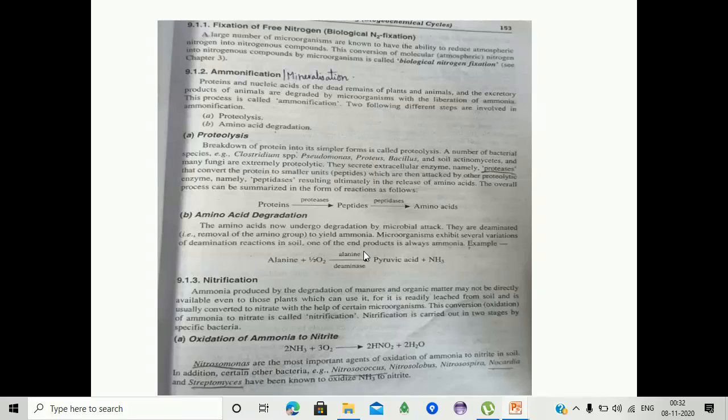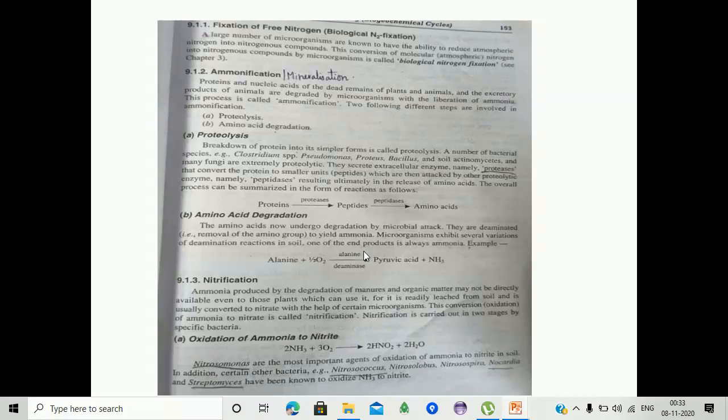Proteins and nucleic acids of the dead remains of plants and animals, and the excretory products of the animals, are degraded by microorganisms with the liberation of ammonia. That is, degradation of plants and animals leads to the liberation of ammonia, which is nothing but ammonification.